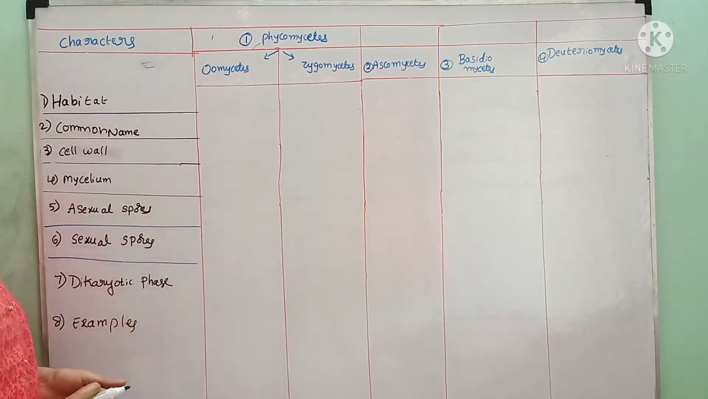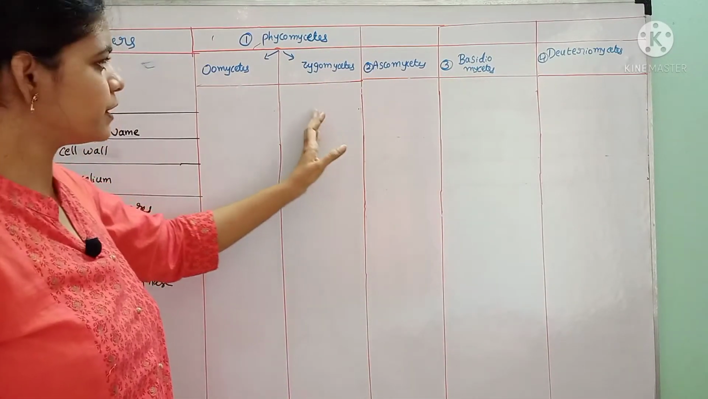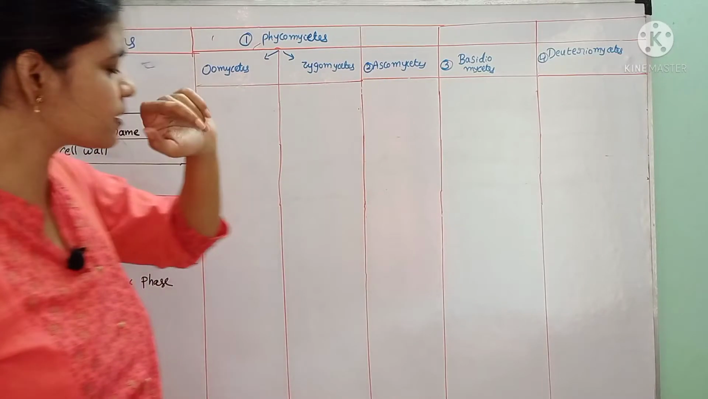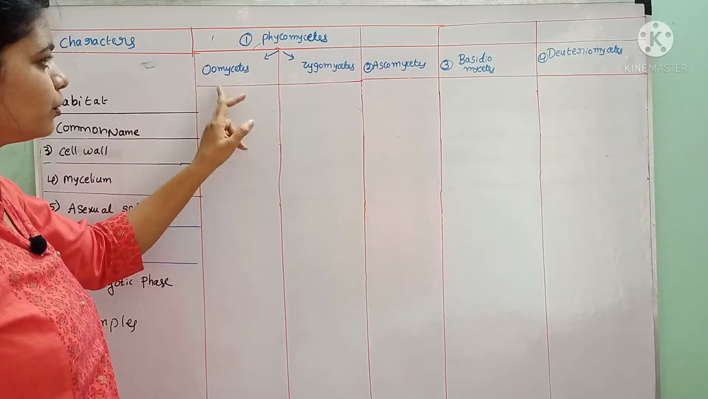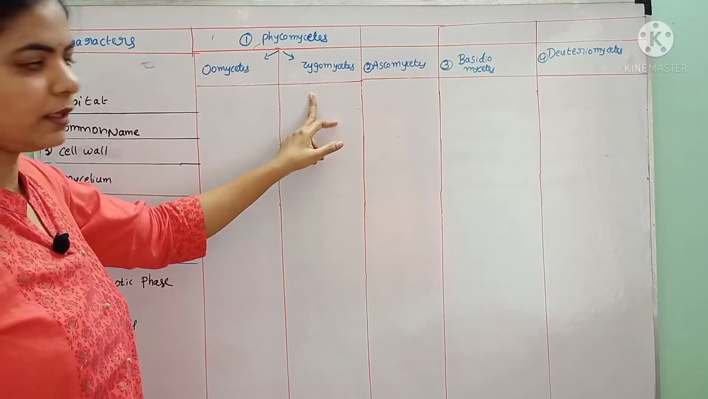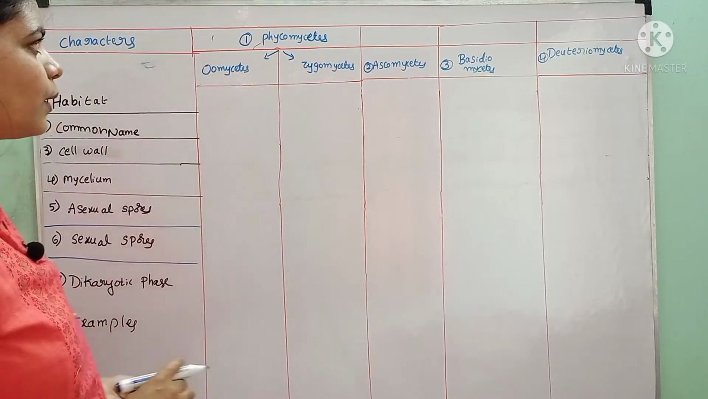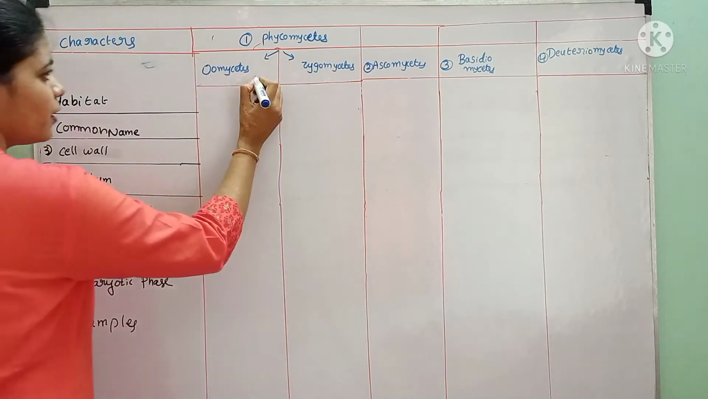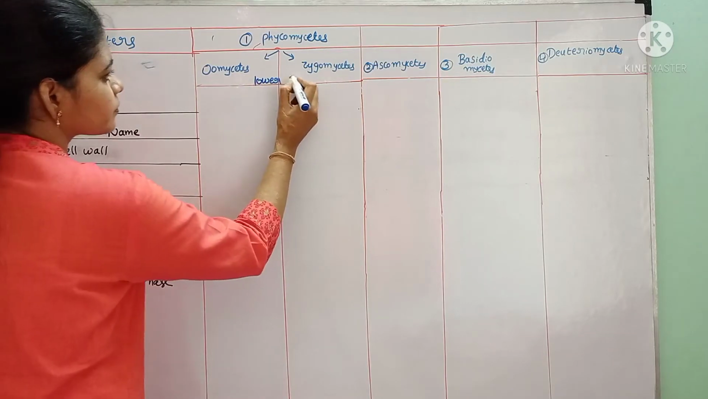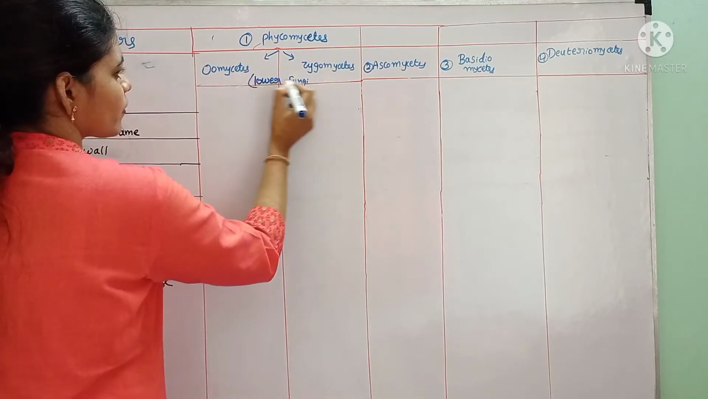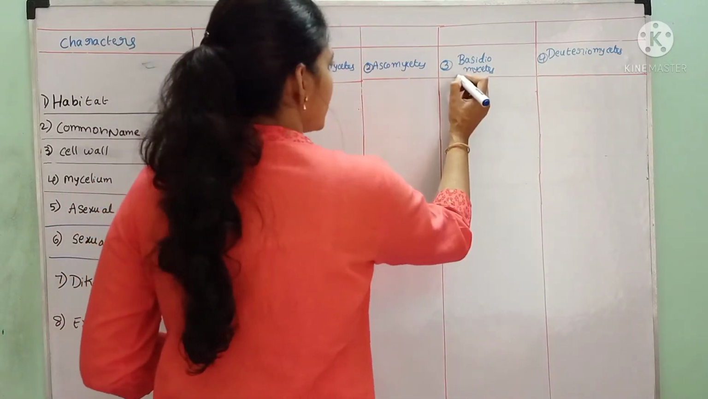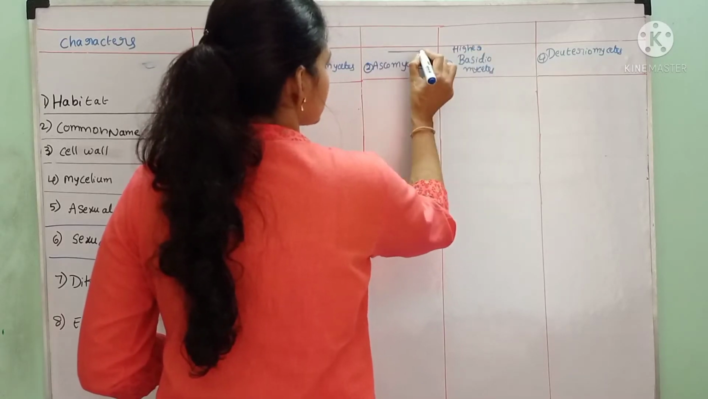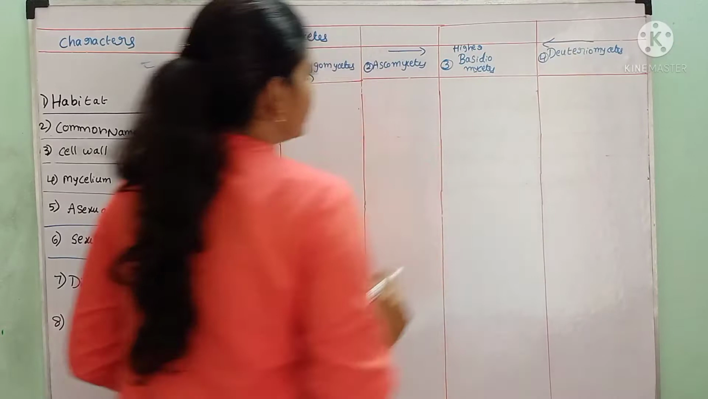The fungi were classified into 4 classes: Phycomycetes, Ascomycetes, Basidiomycetes and Deuteromycetes. The Phycomycetes were classified into Oomycetes and Zygomycetes, and the remaining are common. The Phycomycetes are called lower fungi, and the remaining are called higher fungi. These two are lower fungi, and all these 3 are higher fungi.